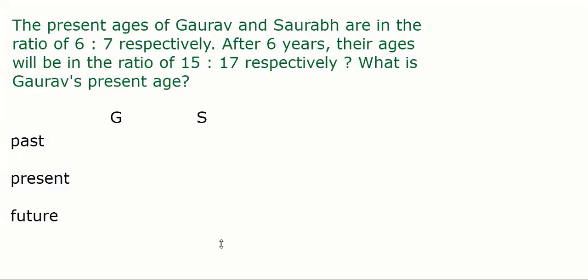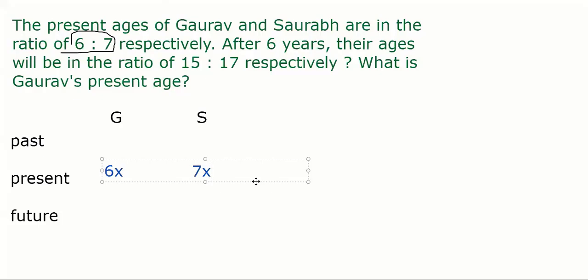Meghna, please unmute. Yes, Meghna. How shall we start this question? Approach. The present ages of Gaurav and Saurav are in the ratio 6 to 7. So we'll assume 6x and 7x. We always use x, correct? Yes, correct. Okay, read the next line. After 6 years, their ages will be in the ratio of 15 to 17.